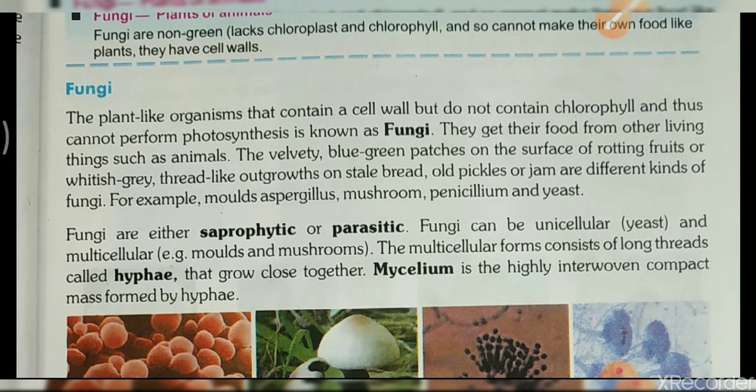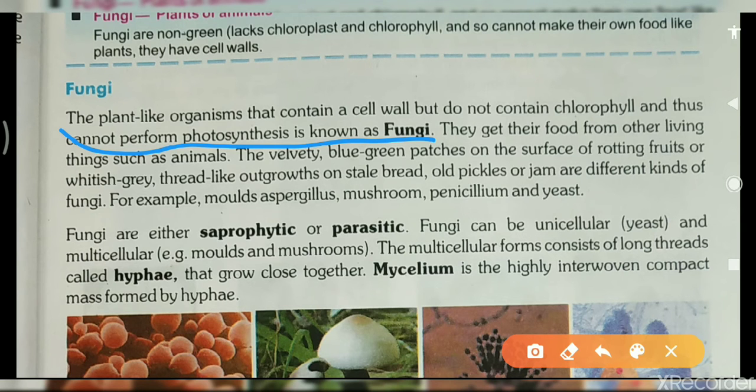Fungi are plant-like organisms that have cell walls, but chlorophyll is not present. The plant-like organisms that contain a cell wall but do not contain chlorophyll, and thus cannot perform photosynthesis, are known as fungi, and they get food from other living things such as animals.